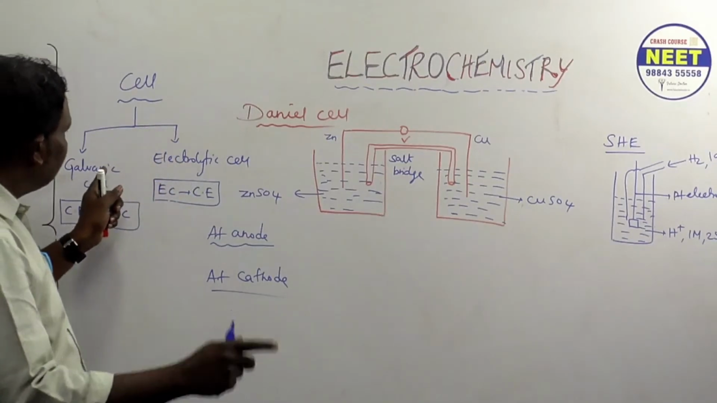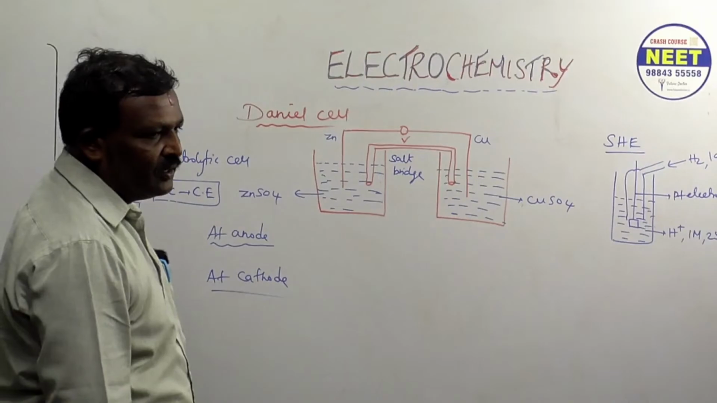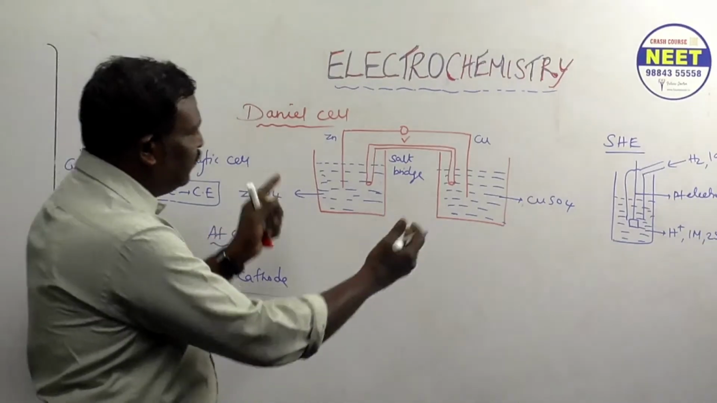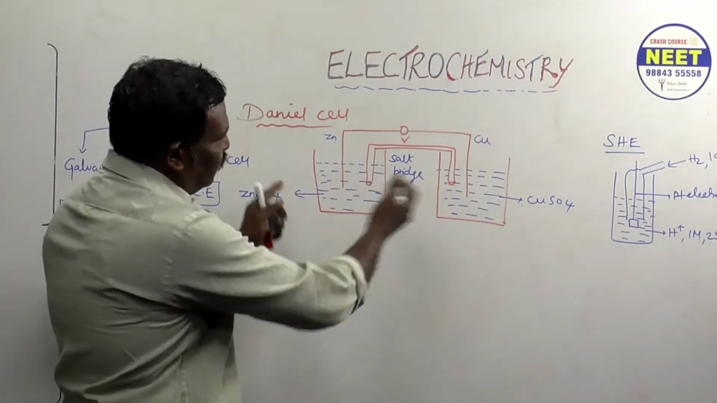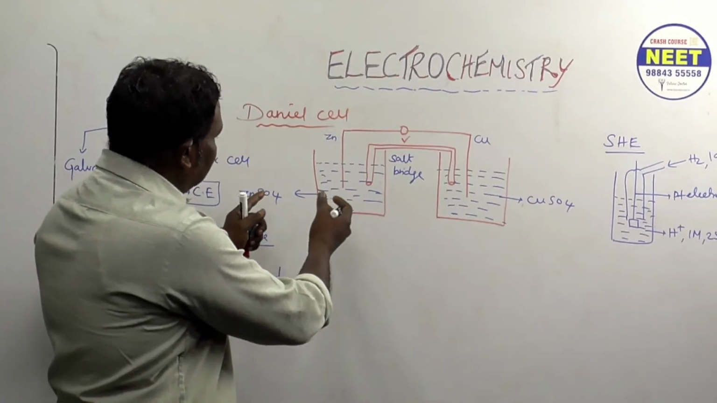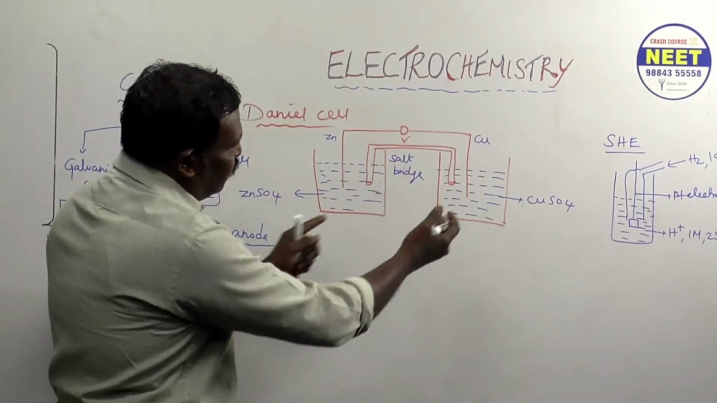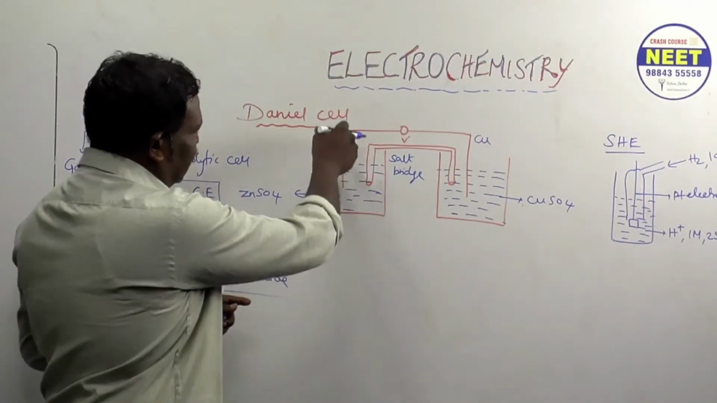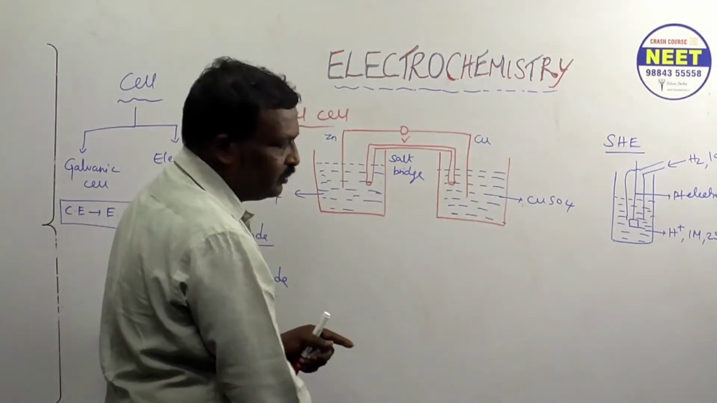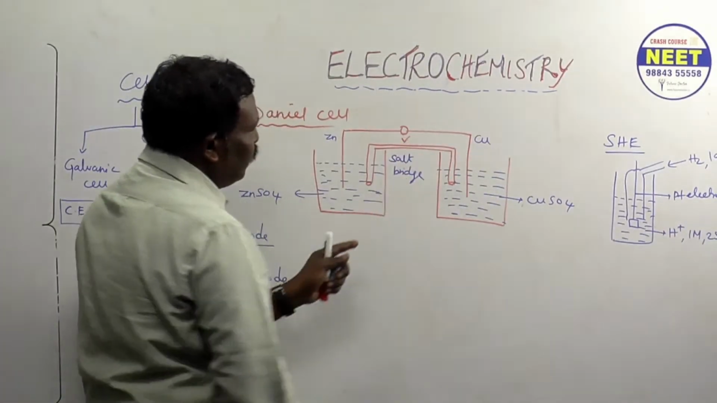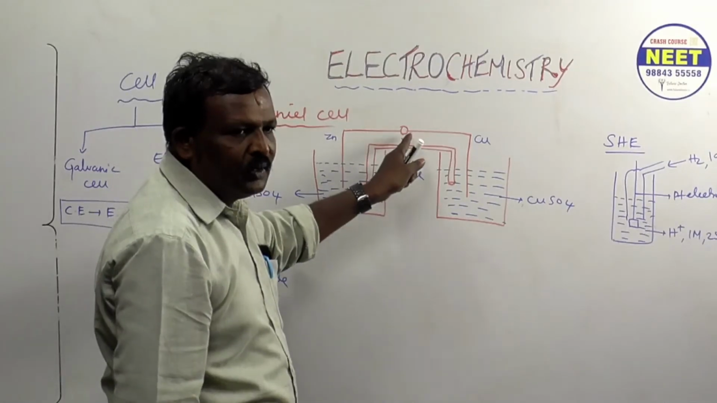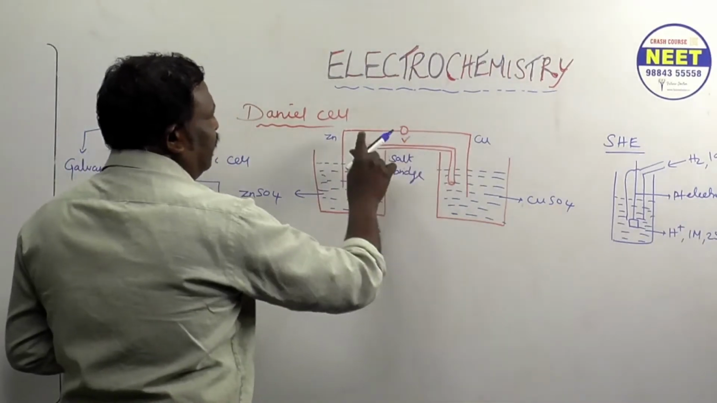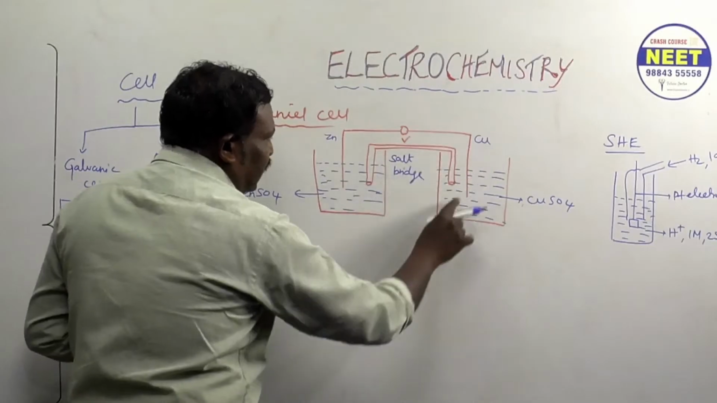Now first of all we are going to study only the galvanic cell, nothing but the Daniel cell. Okay. Now how is the cell framed? He has taken 2 vessels. In one vessel he took zinc sulfate solution. In another vessel he took copper sulfate solution. The same electrode should be dipped: zinc in zinc sulfate, copper in copper sulfate. The 2 electrodes are connected by electrical wire, with a voltmeter in between. The 2 solutions are connected by what?